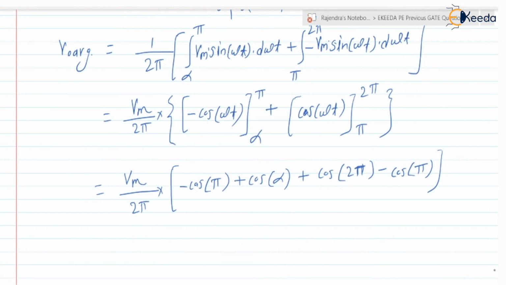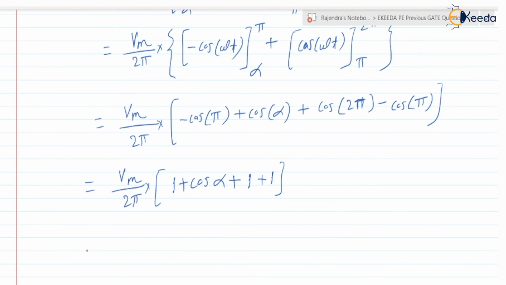Minus cos pi is minus of minus 1, so 1; plus cos alpha; cos 2 pi is plus 1; and minus cos pi is plus 1 again. So this is Vm by 2 pi into 3 plus cos alpha.